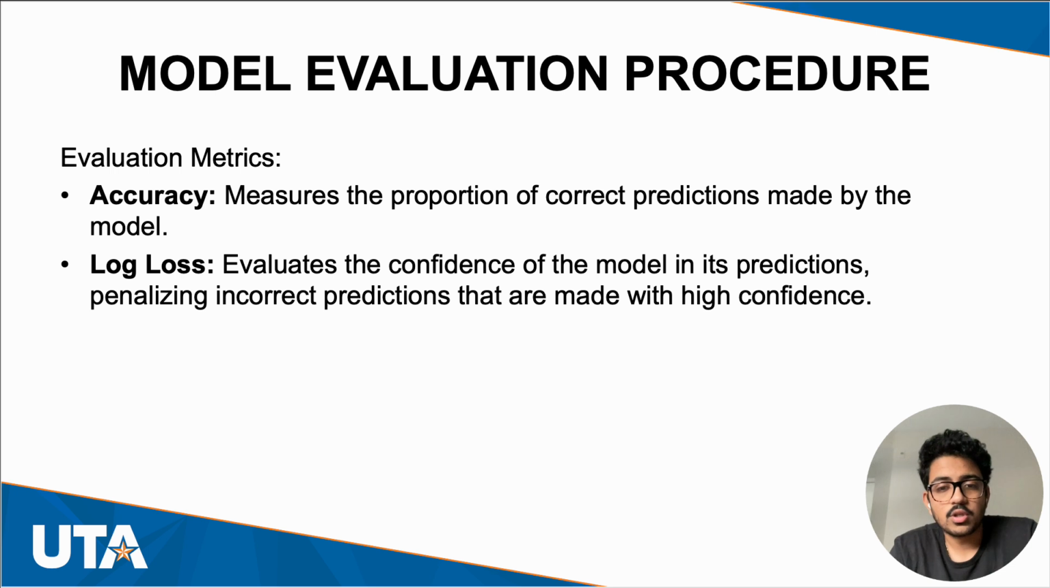Now, let's come to the model evaluation procedure. We use two evaluation metrics for the model. So first, we use accuracy. Accuracy measures how many predictions the model got right overall. It's a simple intuitive metric, but it doesn't always give the full picture, especially in cases of imbalanced data.